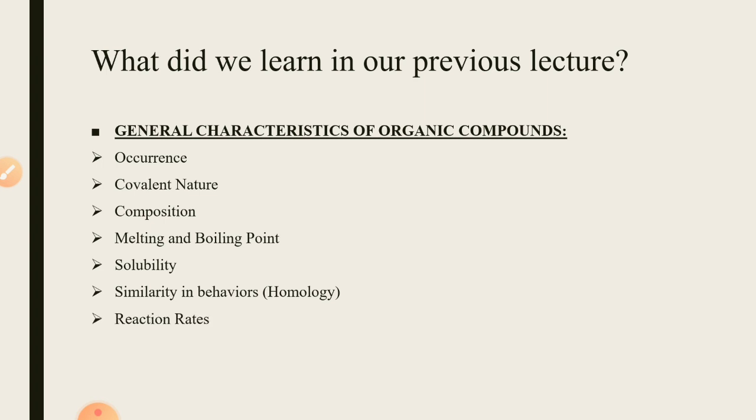Then we read about the reaction that the organic compounds are less stable than the inorganic compounds, and since they have the covalent bonding, therefore their reaction rates are often slow. You will observe later in your upcoming lectures or in the first year or second year classes that for all the organic reactions we generally use the conditions like increased temperature or increased pressure, or we use the catalyst in order to increase the reaction rate. Why? Because these organic reactions are very slow because of the covalent bonding present in the organic compounds.